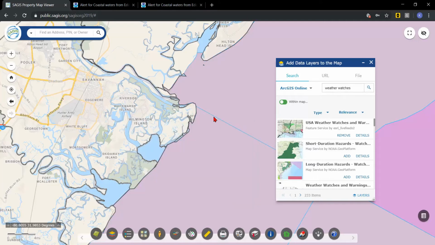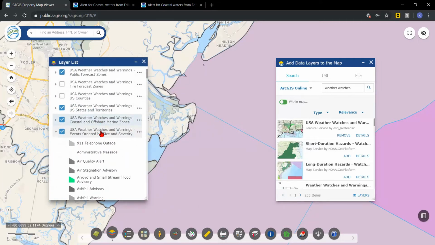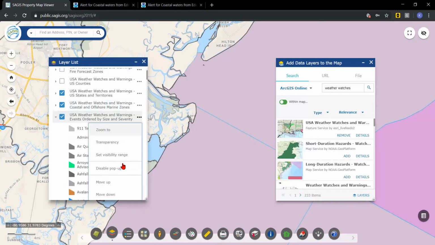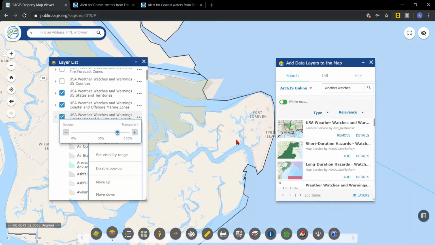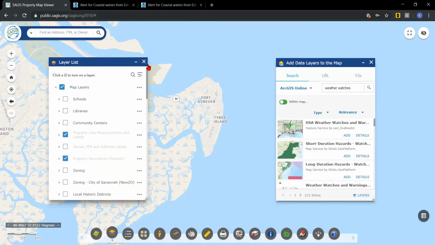Now, what if we wanted to see underneath this weather watch? For example, if it was over the land. Click on Layer List. All of the layers that are added from Add Data will also appear in the layer list. We can adjust the transparency, and now we can see what is just the ocean, for this particular weather watch, underneath. We will click Remove over in Add Data to remove the weather watch layers.